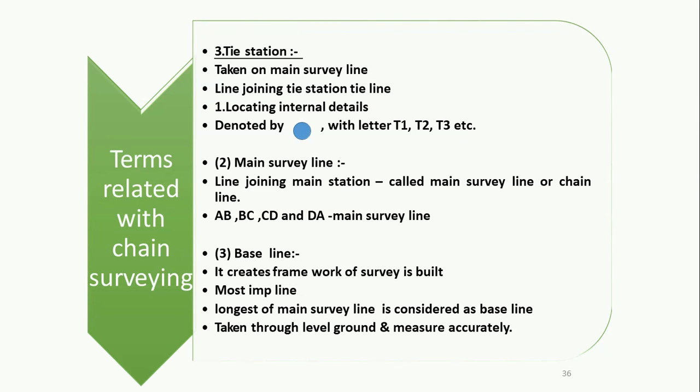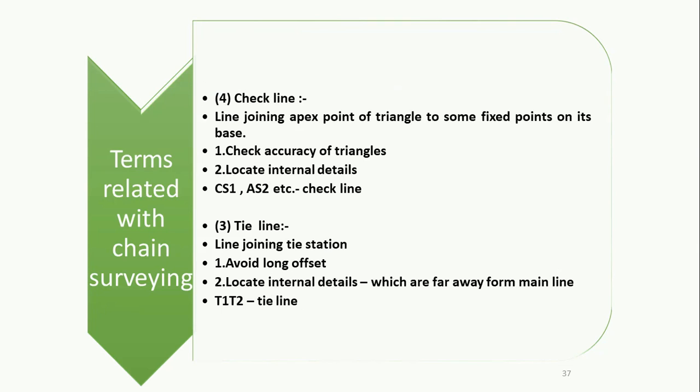Number three is the baseline. As I already discussed, it creates the framework of the survey. It is the most important line and the longest line of the survey. The longest line of the main survey lines is generally considered the baseline, taken through level ground and measured accurately, right? Next are the check lines. These are the lines joining the apex point of a triangle to some fixed points on its base. They are generally used to check the accuracy of triangles and locate the internal details. In the diagrammatic representation, they are represented by CS1, CS2. Next one is the tie line.